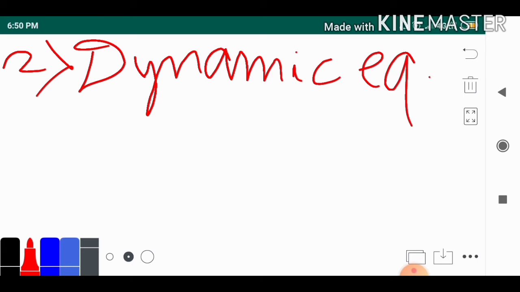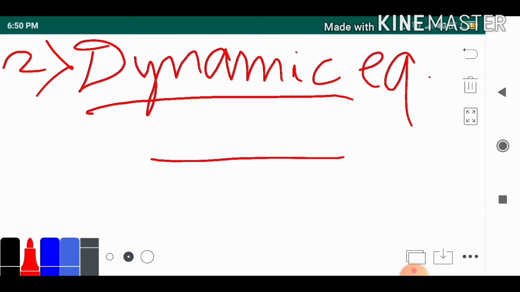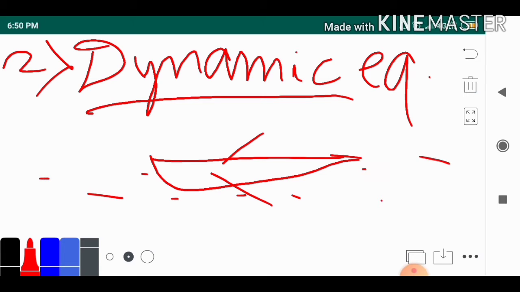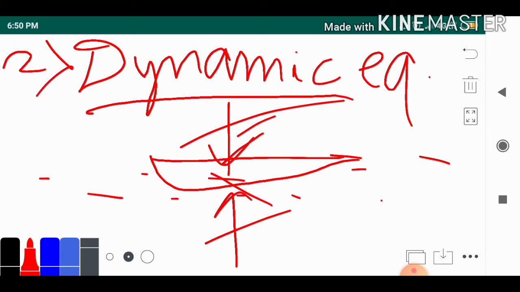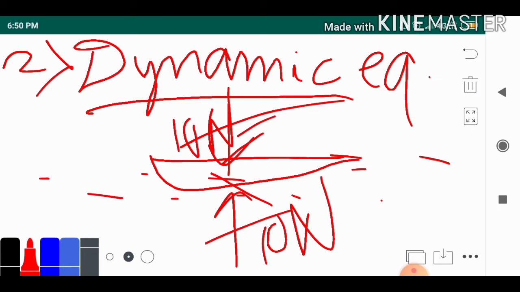What comes to your mind by dynamic? Dynamic means nothing but motion. Whenever it's moving, mobile, that comes under dynamic. Let's suppose this one is an aeroplane, and it is moving this side. A force is acting over here and a force is acting over here. Both forces are of equal amount. Let's suppose 10 newton and 10 newton, given by the air.